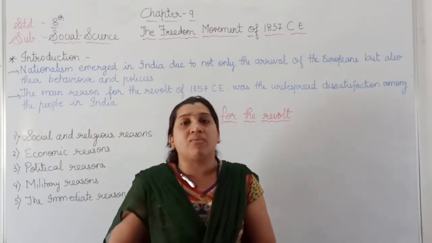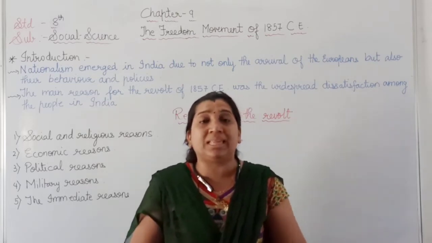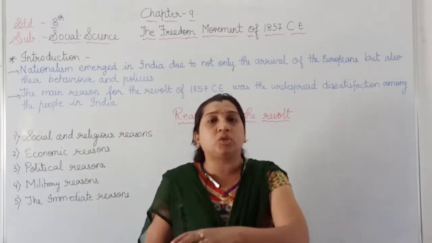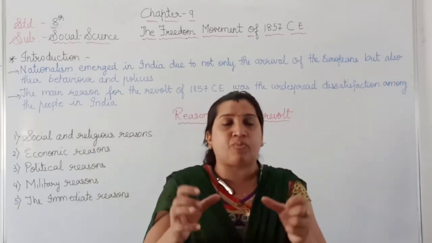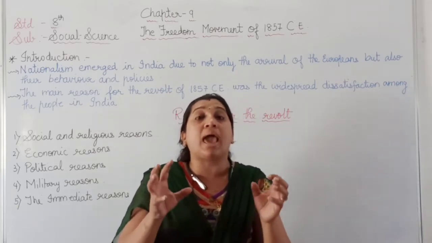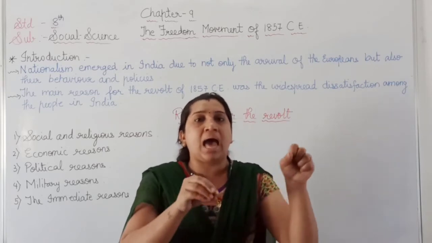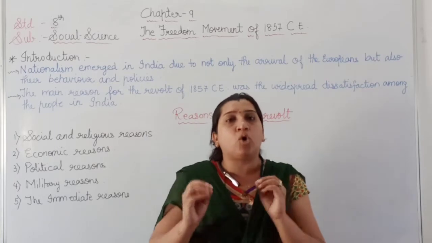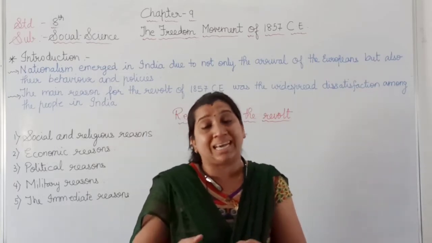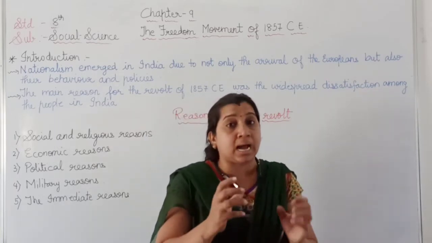Under that Diwani right, the Britishers collected the land revenue from the peasants, from the farmers, according to their annual income. Whether they had profit or loss, by hook or crook they had to pay the taxes to the British East India Company.